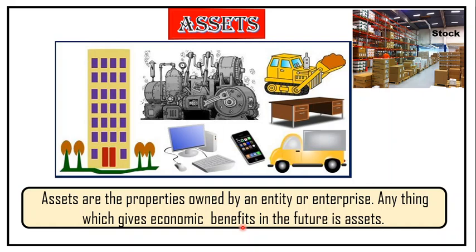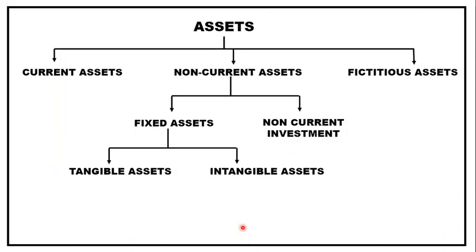Like cash in your pocket is an asset for you. Why? Because it is going to give you benefit in future. So bank balance is an asset. Your own house, your property, your furniture is an asset for you because that gives you economic benefit in future. So let's learn about the classification. Assets can be classified as current assets, non-current assets, fictitious assets, and also this non-current asset is further classified. To understand it in a better way, we'll take it one by one.